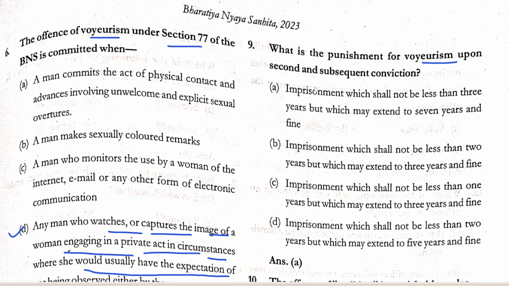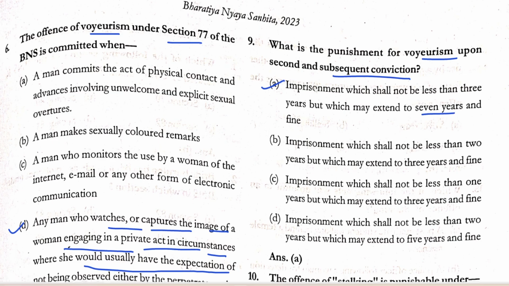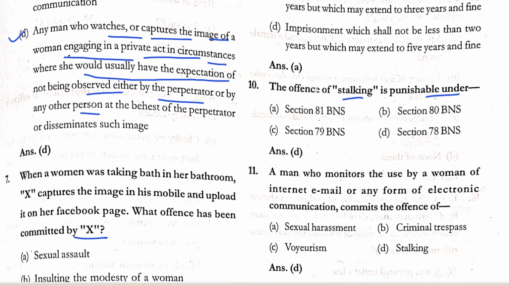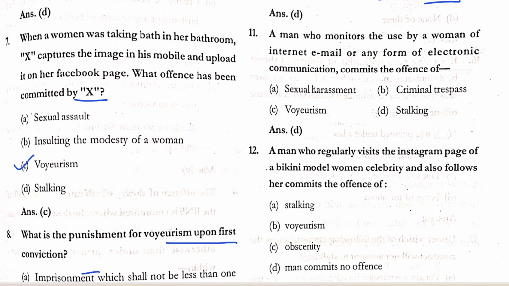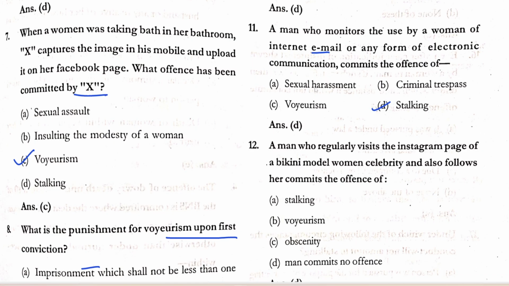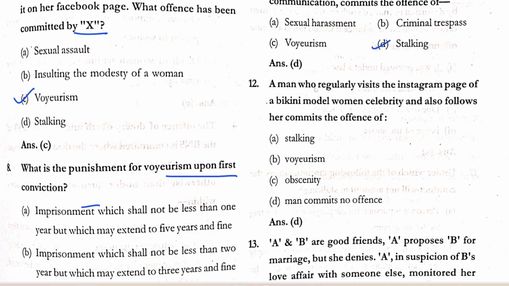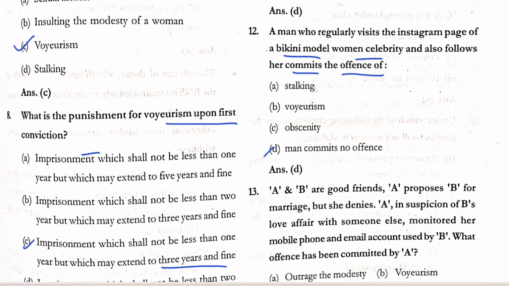What is the punishment for voyeurism upon second and subsequent conviction? Imprisonment which shall not be less than 3 years but which may extend to 7 years. The offense of stalking is punishable under Section 78 of the BNS. A man who monitors the use by a woman of internet, email, or any form of electronic communication commits the offense of stalking. A man who regularly visits the Instagram page of a bikini model, woman celebrity, and also follows her commits the offense of man commits no offense.